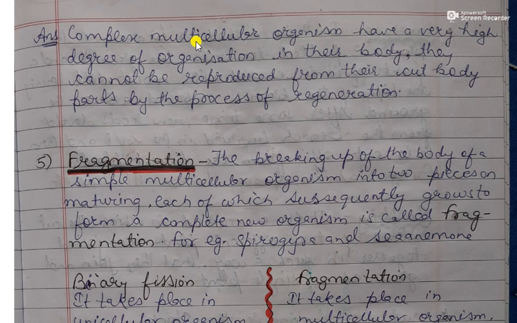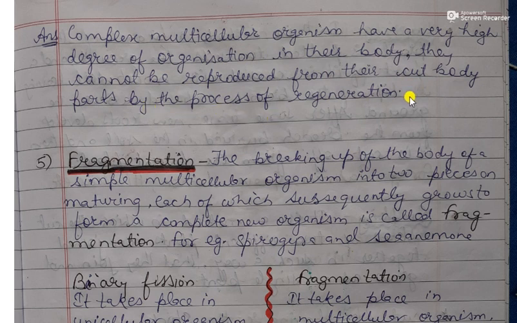Students, complex multicellular organisms have a very high degree of organization in their body. We know that in a multicellular organism, many cells combine to form a tissue, tissues combine to form an organ, and various organs together form an organ system, and at last the organism is formed. But in a unicellular organism, just a single cell is responsible for all the activities. In a multicellular organism, the degree of organization is very high. So that's why they cannot be reproduced from their cut body parts by the process of regeneration.